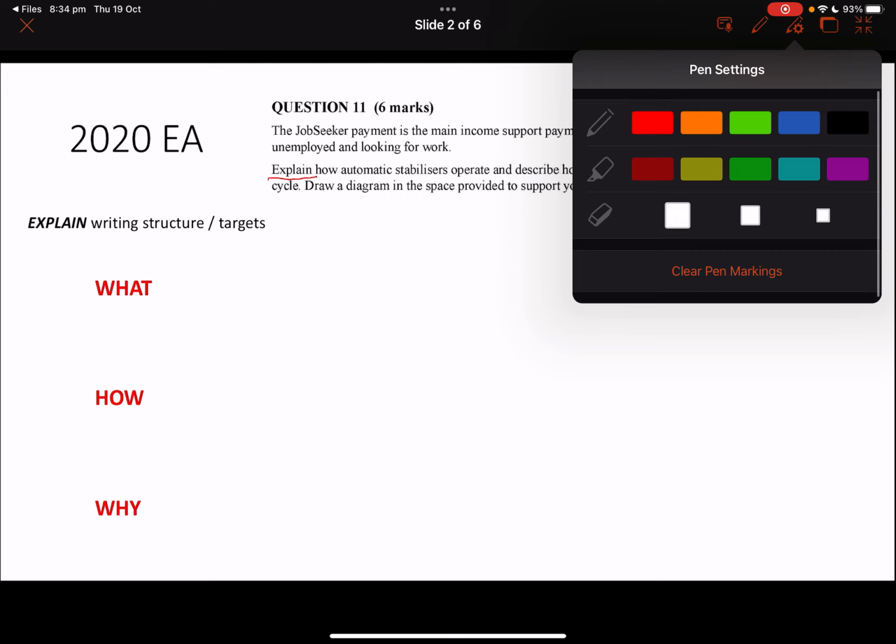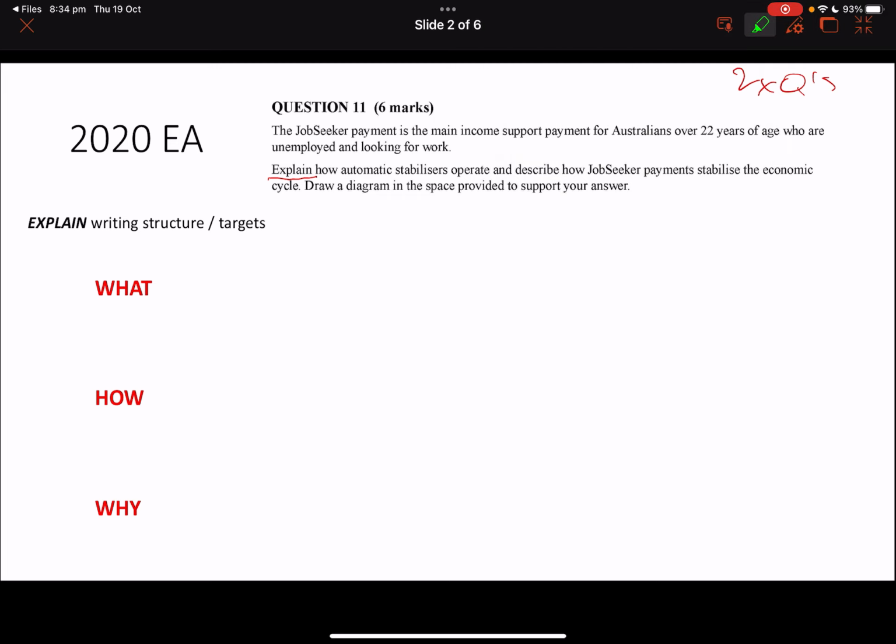The reason I want to do this is I think they're easy marks, and it could be a really good way to set yourself up for overall success in the exam. So have a quick read of the question yourself: explain how the job seeker payment is the main income support for Australians aged over 22 who are unemployed and looking for work. That's purely just context. The direction here is what you have to do in your answer.